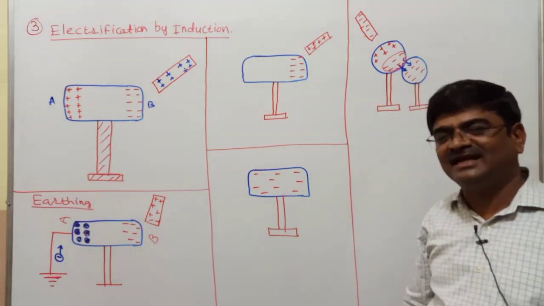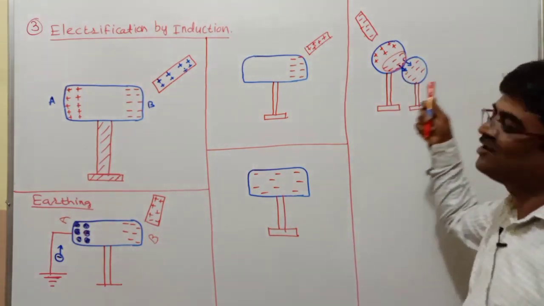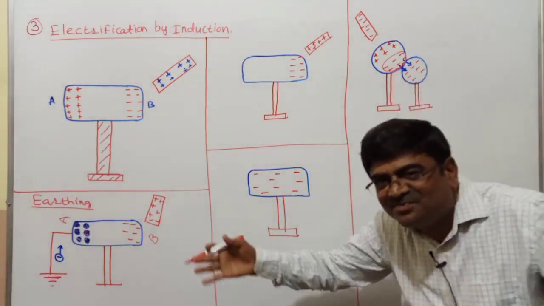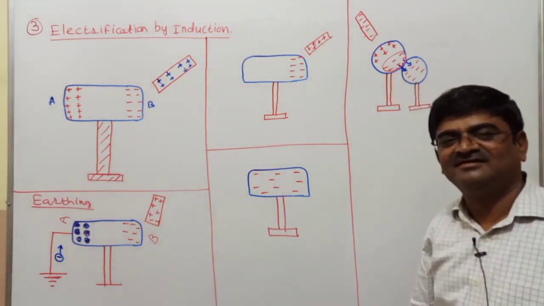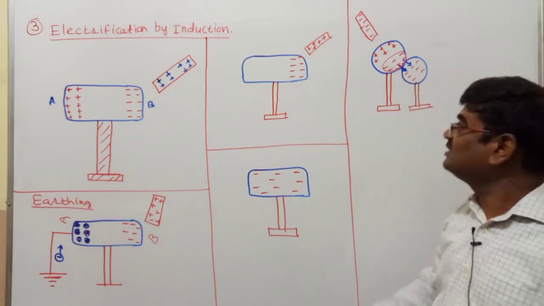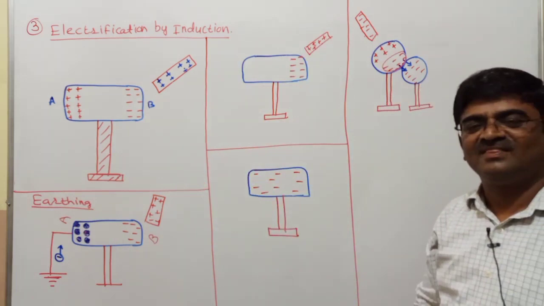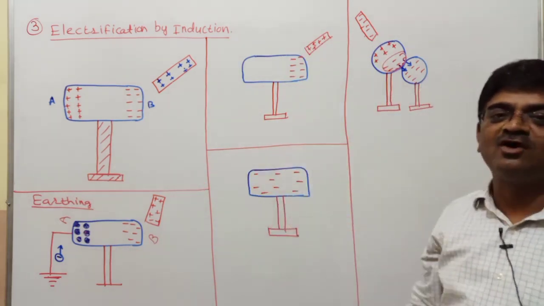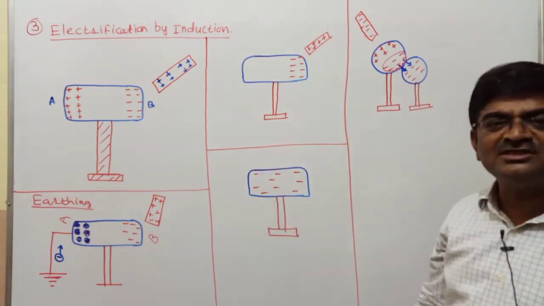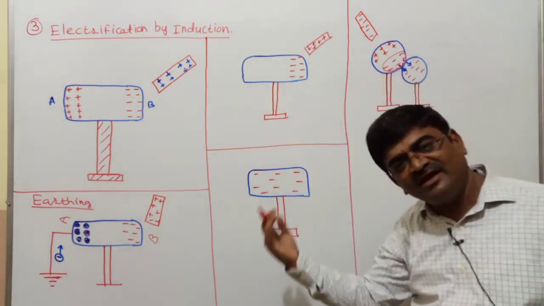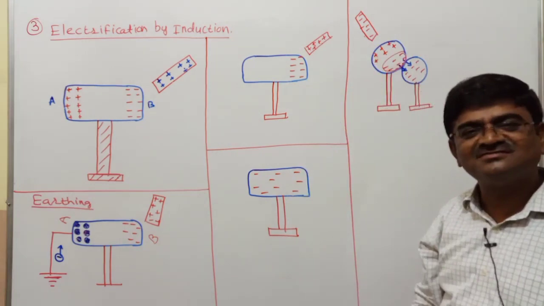As soon as that happens, I'll break the contact of these two bodies. And after breaking the contact, I'll take that ebonite rod away. As soon as I do that, this body will be positively charged.